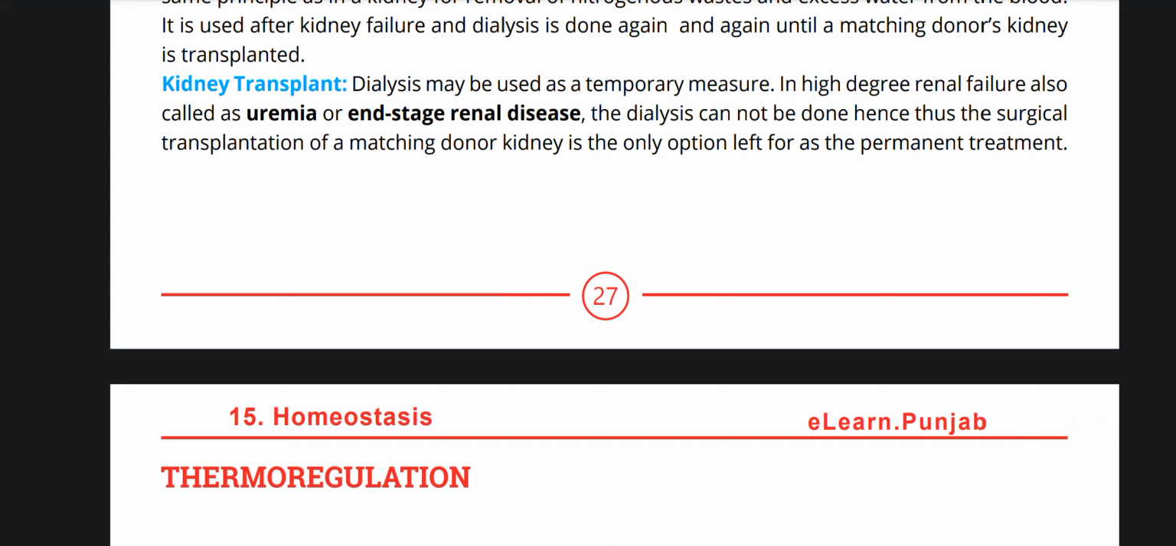Kidney transplant. Dialysis may be used as a temporary measure in high degree renal failure, also called uremia or end stage renal disease. When dialysis cannot be done, the surgical transplantation of a matching donor kidney is the only option left as a permanent treatment.